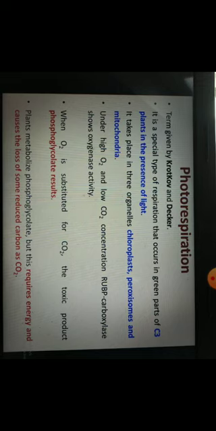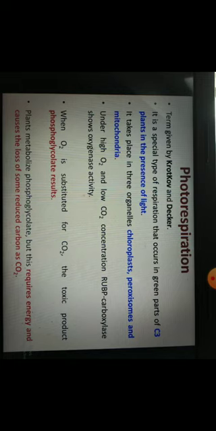Second point is that this C3 cycle is present in some plants which are known as C3 plants. So these C3 plants possess this photorespiration. Not all the plants, but only C3 plants. And this photorespiration ये 3 ऑर्गेनेल्स में होती है. It takes place in 3 cell organelles. कौन कौन सी? Chloroplast, peroxisome, mitochondria. These chloroplast, peroxisome, and mitochondria are closely attached to one another.